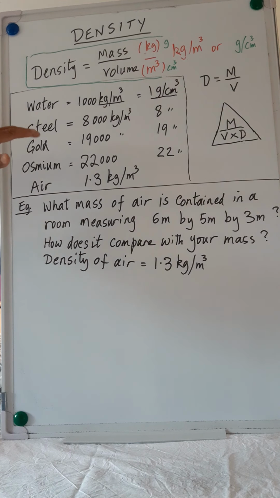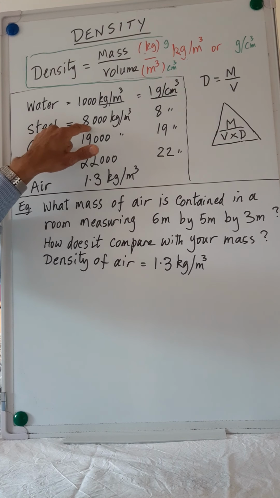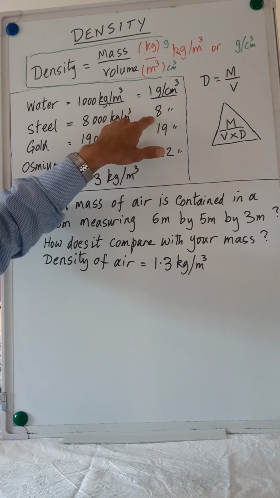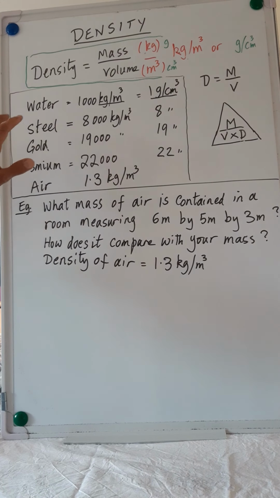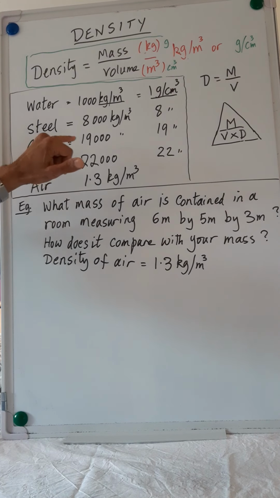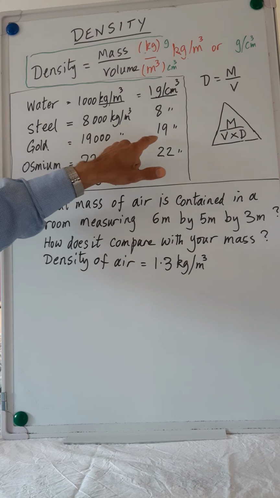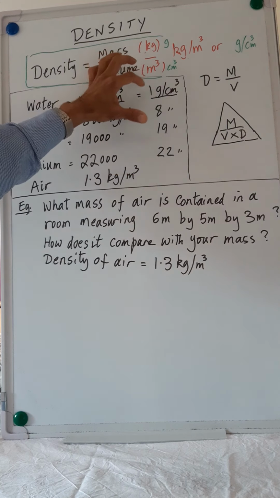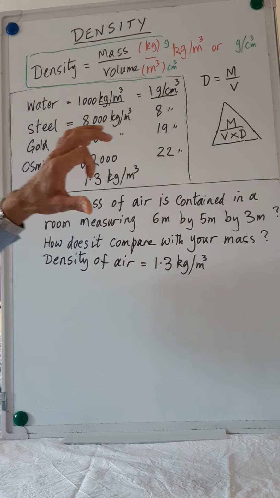If you have the same tank full of steel, it will be 8000 kilograms, or 8 grams per cubic centimeter. Gold is fairly heavy, which is 19,000 or 19 grams per cubic centimeter, which is 19 times heavier than water.